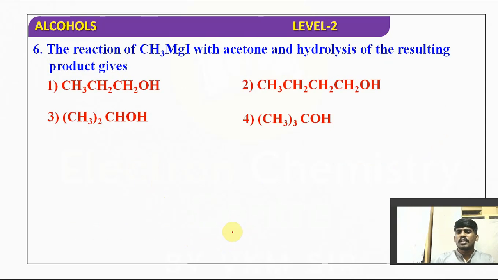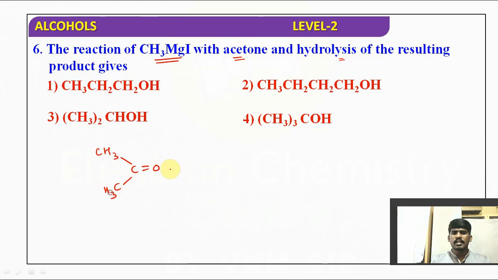Another important question we have, that is a Grignard reagent based question. The reaction of CH3MgI, methyl magnesium iodide, with acetone and hydrolysis of the resulting product gives. Acetone, what is the formula? CH3, C double bond O, CH3 treated with CH3MgI.